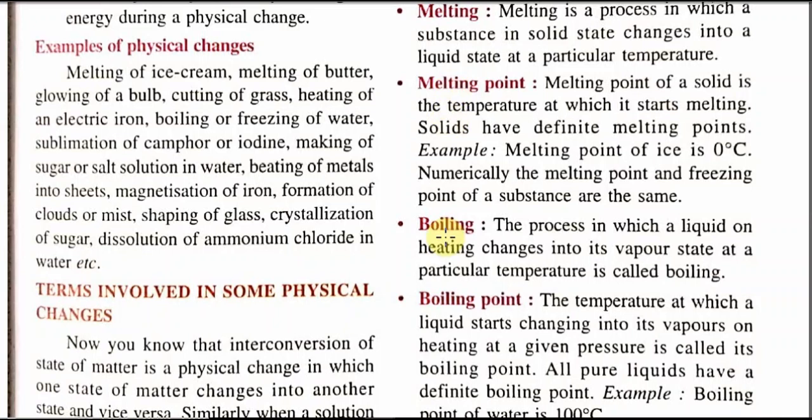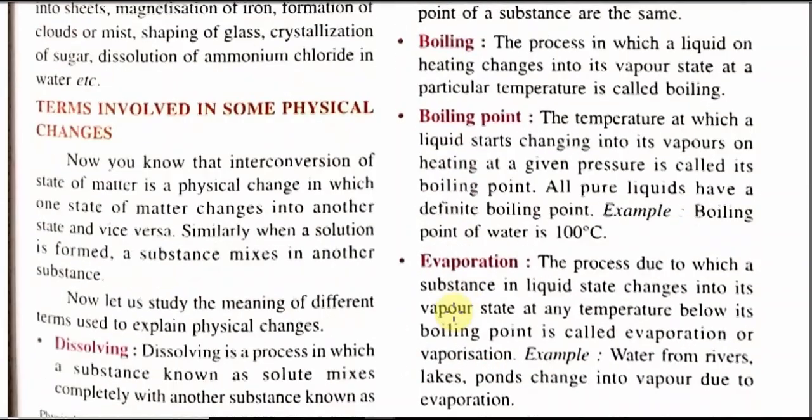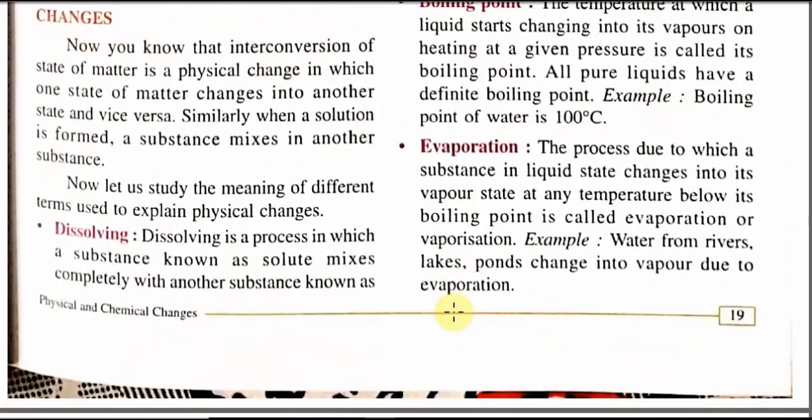Next term is boiling. Boiling is a process in which a liquid on heating changes to its vapor state. And what is boiling point? Boiling point is the temperature when a liquid starts to change into vapor state. Evaporation is the process due to which a substance in liquid state changes to vapor state at any temperature below its boiling point.